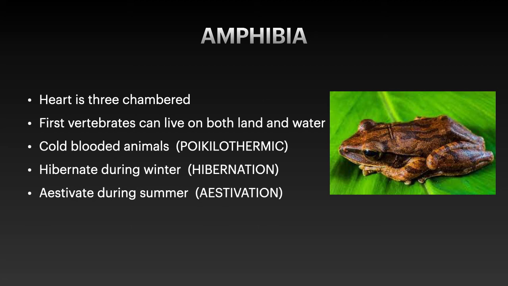They hibernate during winter, that is called hibernation. Estivation is the summer sleep, that is called estivation. Hibernation during winter and estivation during summer we are going to observe in the frog. So these are some prime characteristics of class amphibia.